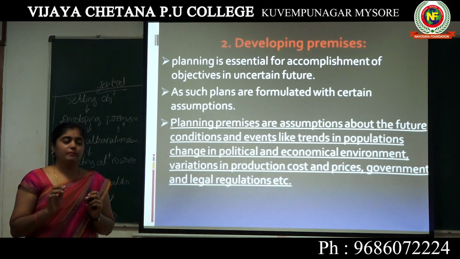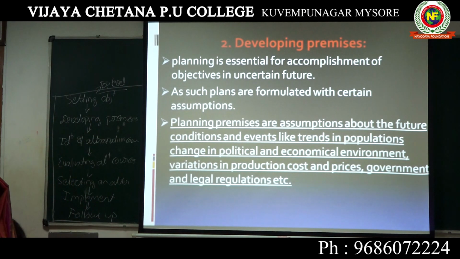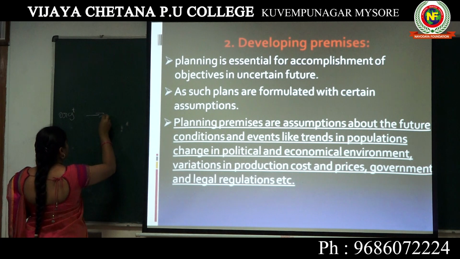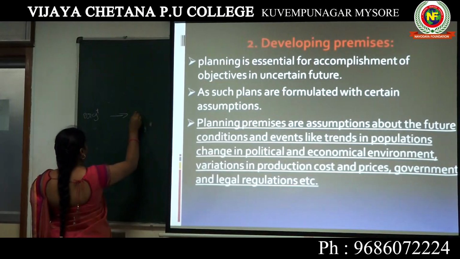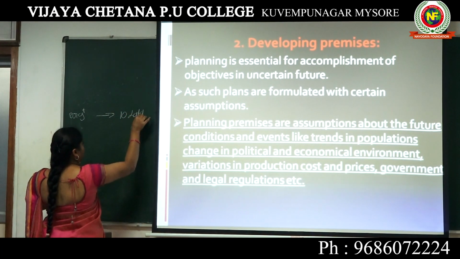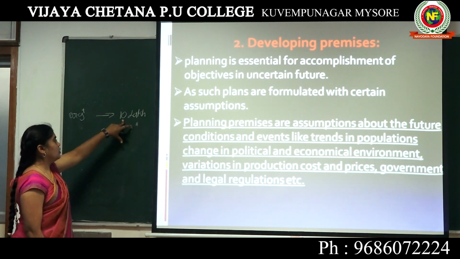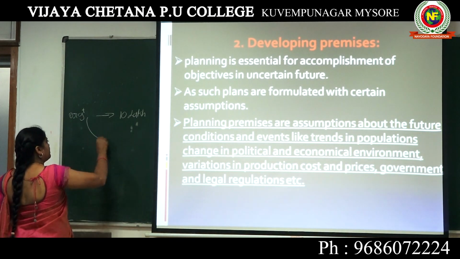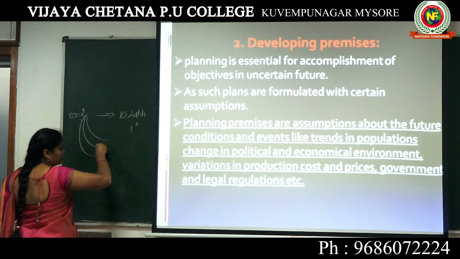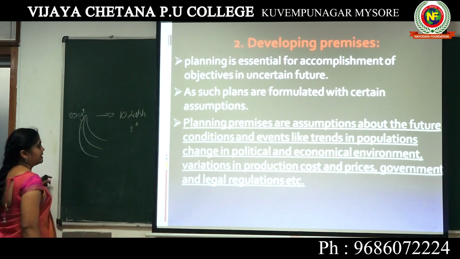So there will be assumptions. The best example: suppose you are all standing near this. The goal, the desired goal, is to make, say, 10 lakh rupees profit. There is a goal for the present year, to make 10 lakh rupees. So to reach this 10 lakh rupees goal, to reach the objective, there will be different phases. How the work has to be carried out, what functions, what disciplines, what activities have to be carried out, will be different.